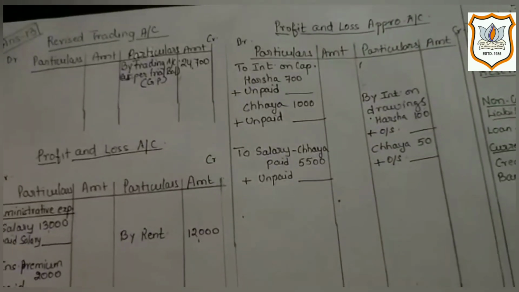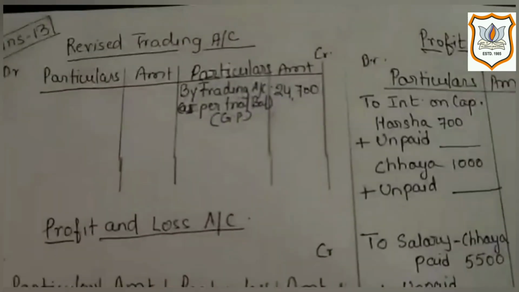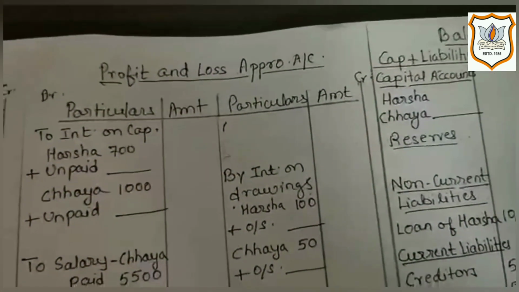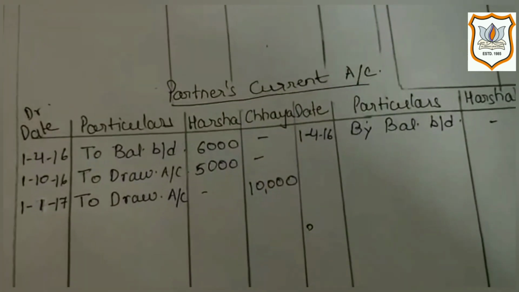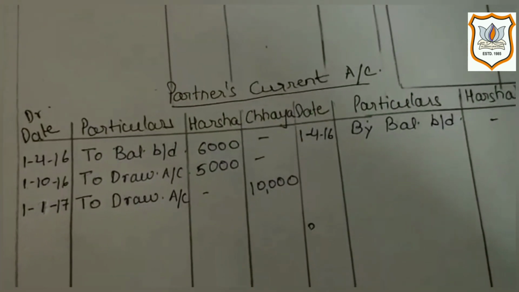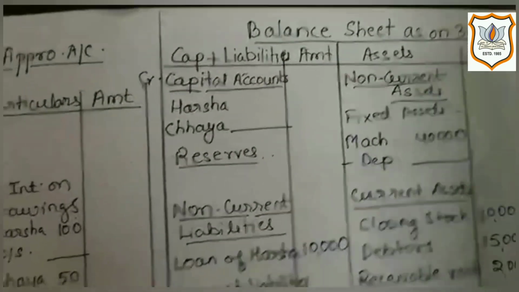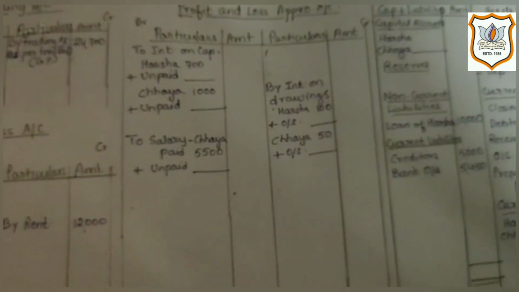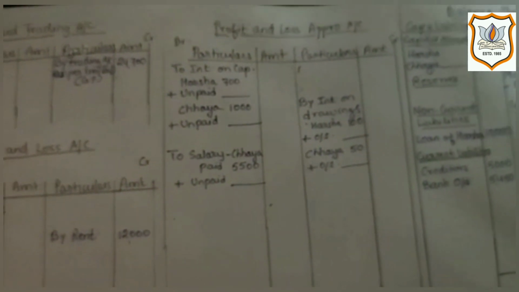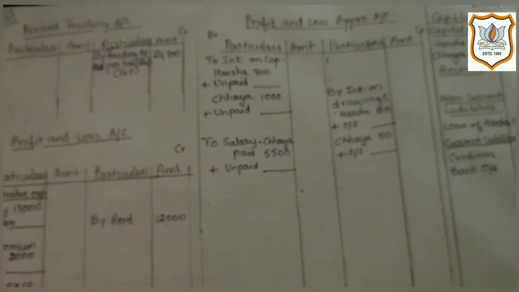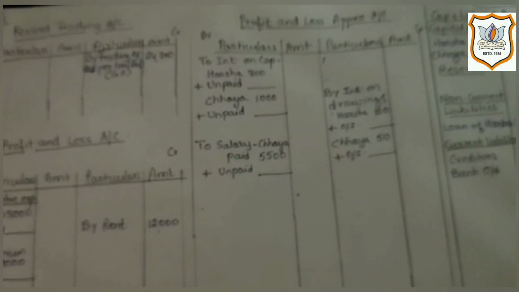So for this question, I have prepared the revised trading account, profit and loss account, profit and loss appropriation account, partner's current account, as the current balance of partners is also given, and the balance sheet. I have posted all the items from the trial balance in their respective accounts and the balance sheet, and space is left for adjustments.